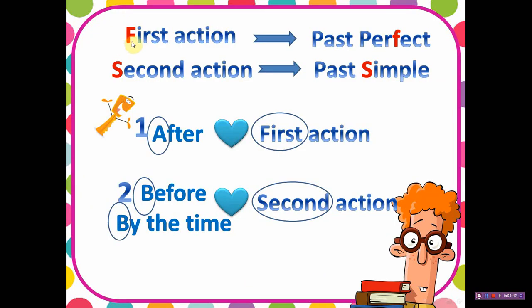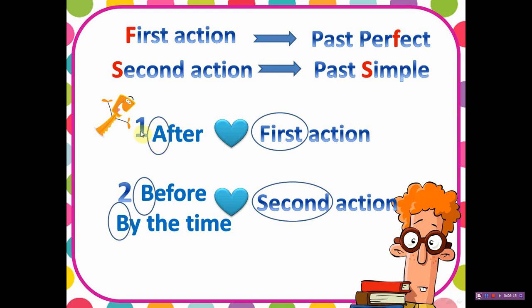Let's write this mind map together. First action is always written in the past perfect. F and F. So first and perfect. Okay? And the second action is always written in the past simple. Again, S and S. So second simple. First perfect, second simple. Okay. What about the keywords? Notice with me. After and before and by the time.